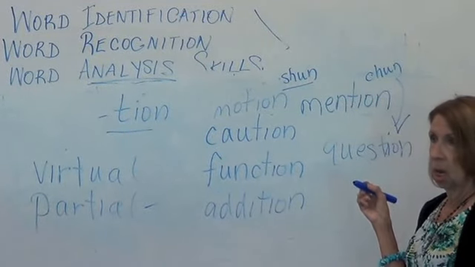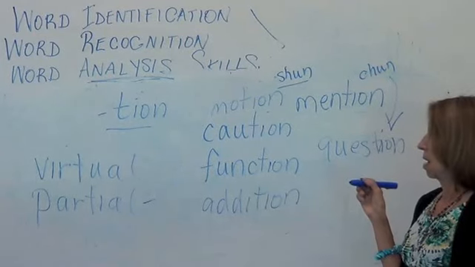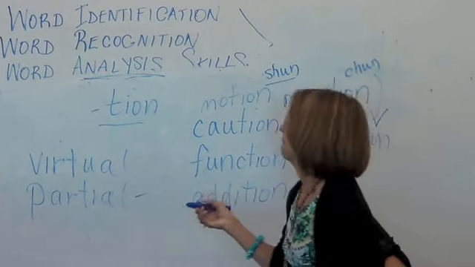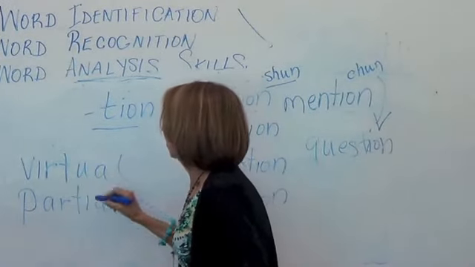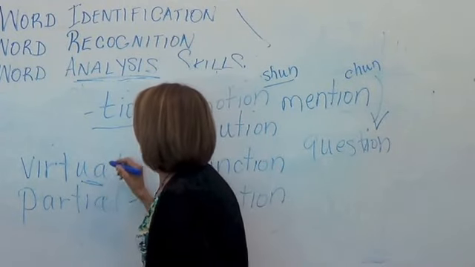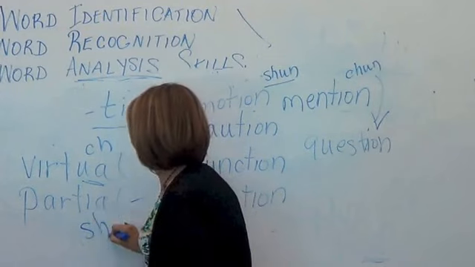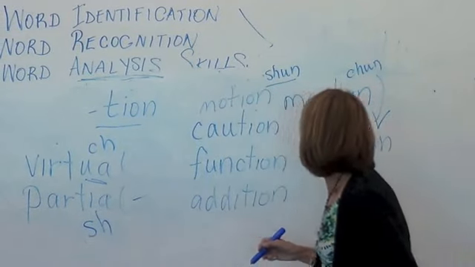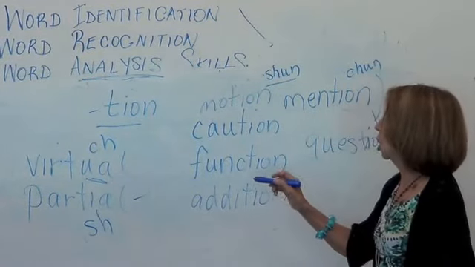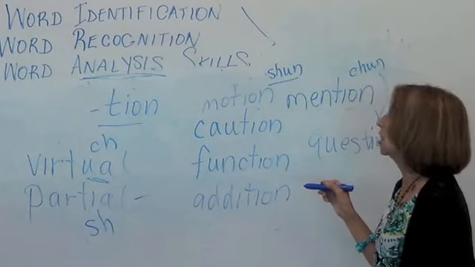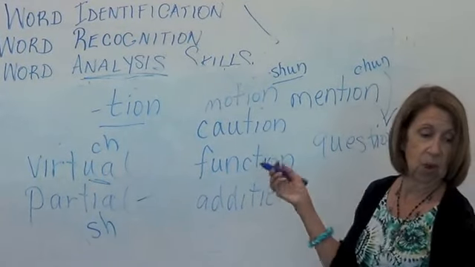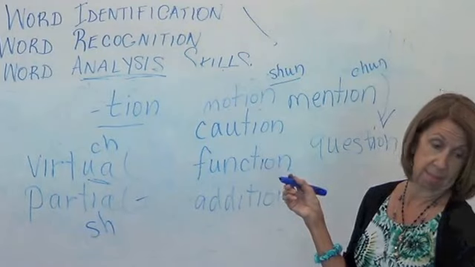Virtual, partial. Yes. What's the UA sound you hear? Virtual, partial. Kind of like partial, nation, the sh. So we have those two differences to deal with.